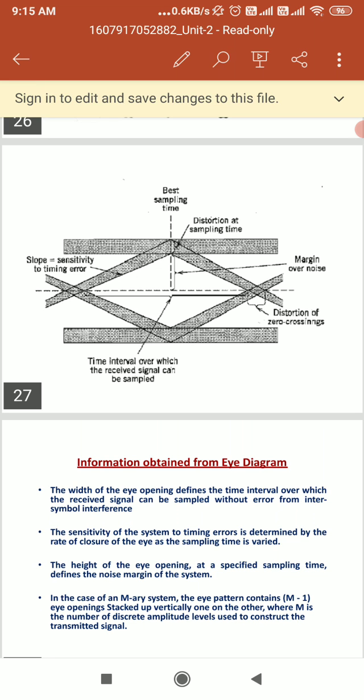So the eye pattern gives information like the width of the eye, which defines the time interval. You can see on the x-axis we are taking the time interval. So the width of the eye opening defines the time interval over which the received wave can be sampled without error from intersymbol interference.